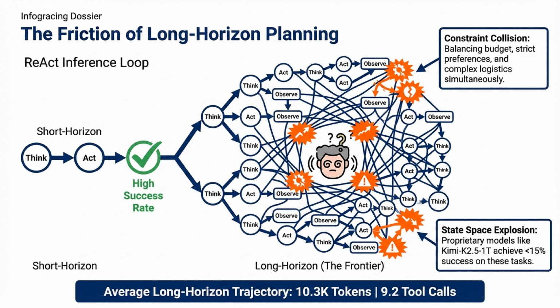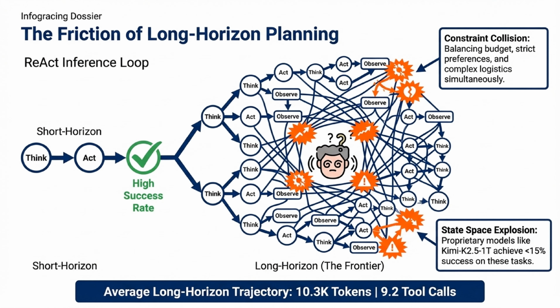Let's start by looking at the friction inherent in long-horizon planning. When we look at the React inference loop, short-horizon tasks, those with just a couple of think and act steps, enjoy a very high success rate. But long-horizon planning is the true frontier. It is a tangled web of continuous think, act, and observe cycles.